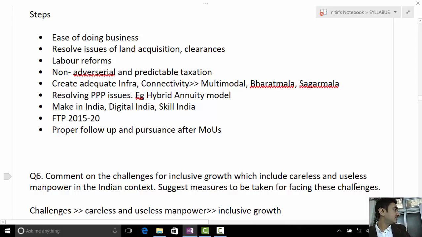Even in the same, once you're writing about infra, in the same you write about this hybrid annuity model, PPP, Kelkar committee recommendation, Sagarmala project, Bharatmala project. There are so many numerous examples. Sagarmala, port-led development. Bharatmala, roads, highways.